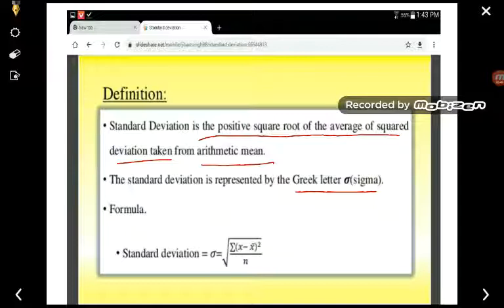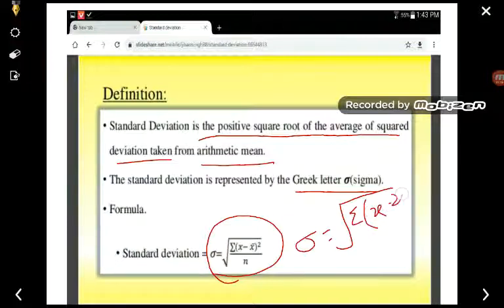So we can write that sigma is equal to the square root, the positive square root, of the average of the squared deviations from the mean, the arithmetic mean.